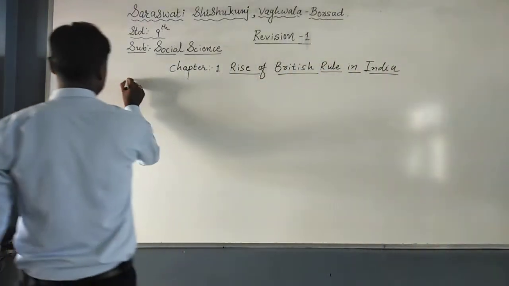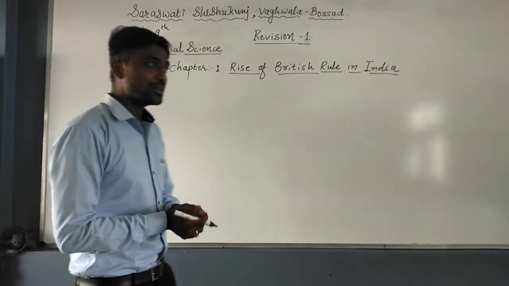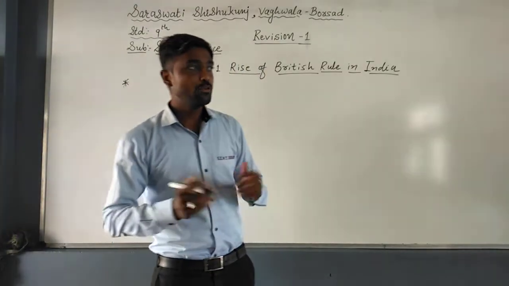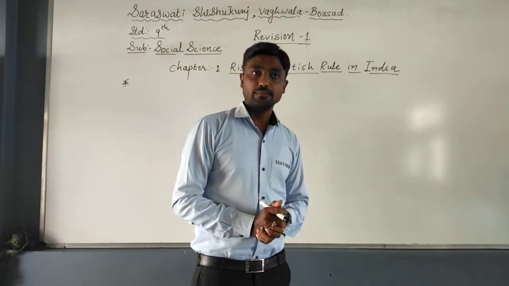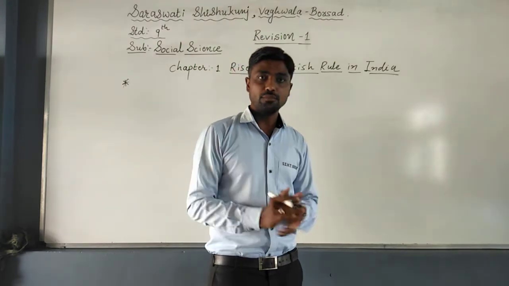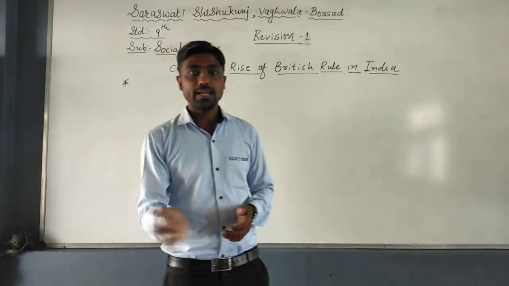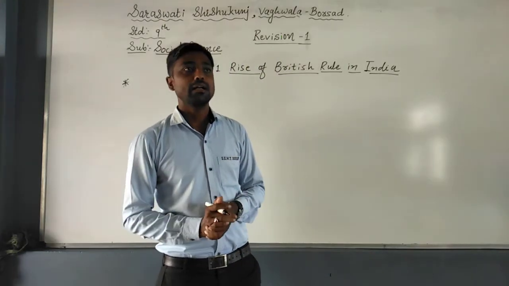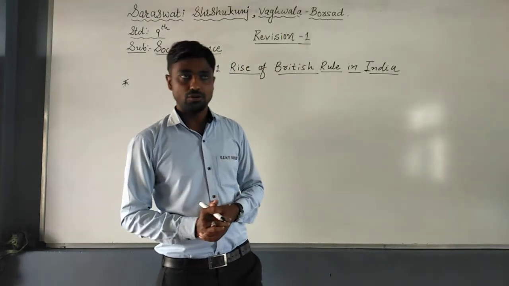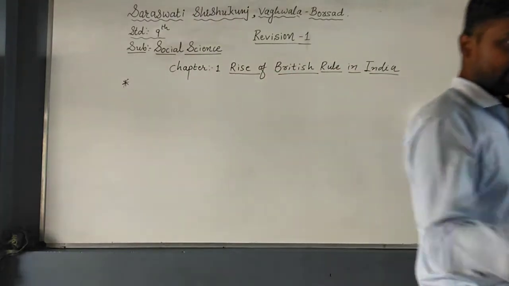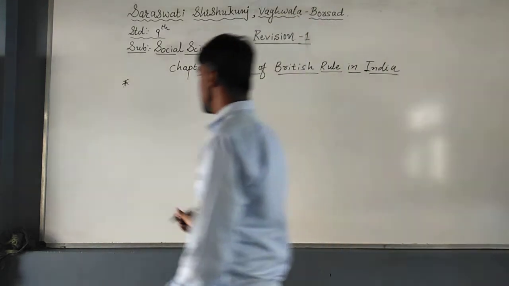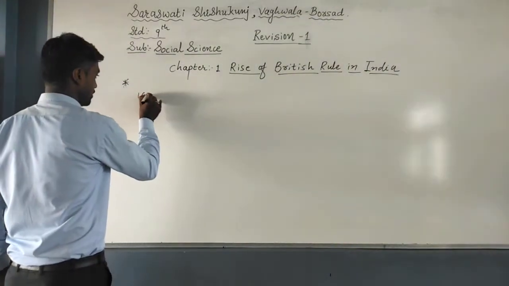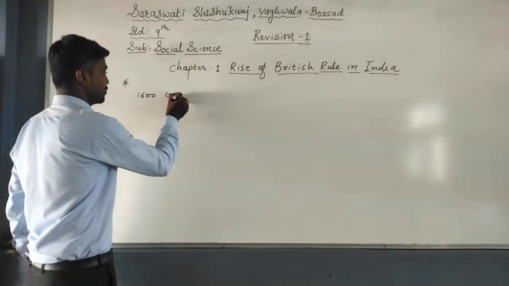After the success of the Portuguese for 100 years in India, the Dutch from Holland and the Danish from Denmark also came to India. Then Queen Elizabeth gave permission to the East India Company for trade in India. In which century? The 1600s, or you can say the 16th century.